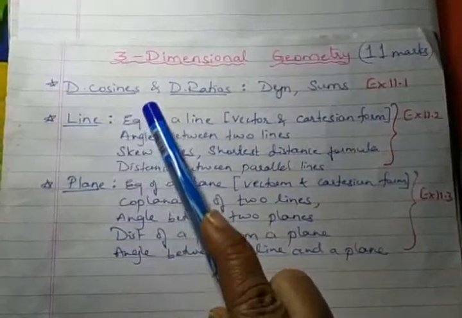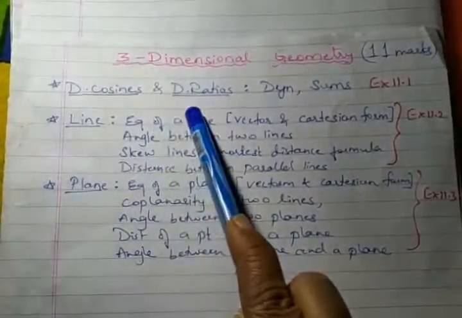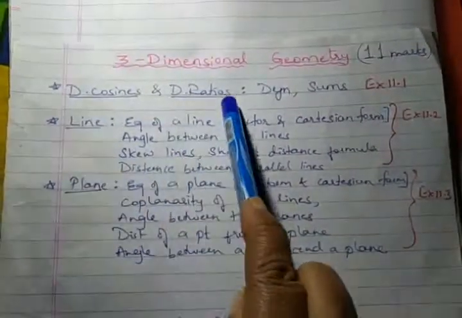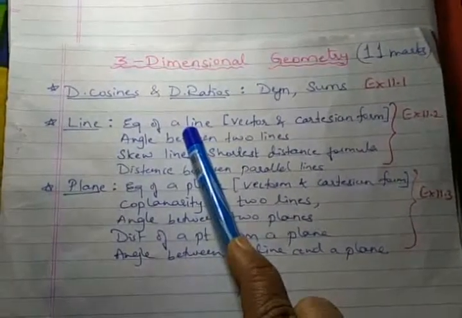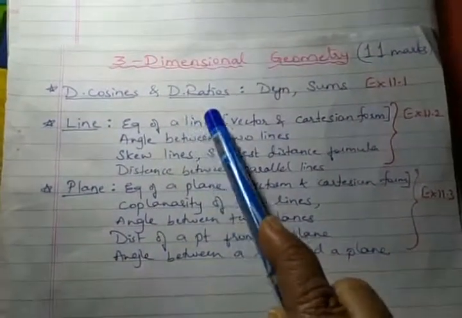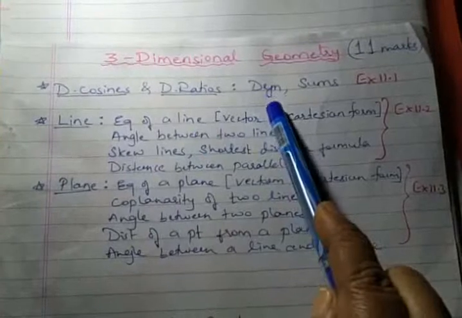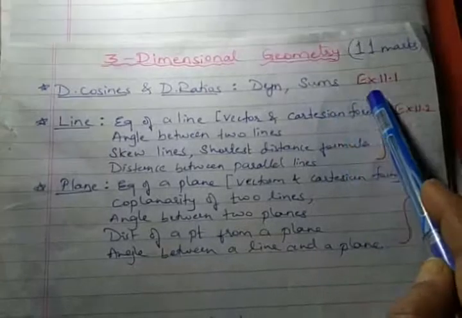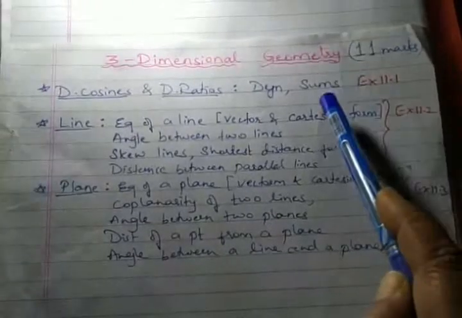I should say mainly 3 classifications I can give according to your NCERT syllabus. The first topic you'll be learning is direction cosines and direction ratios. People have already come across this topic in the vector chapter. So once again it's better you go to the vector chapter, watch those videos, and recollect what direction cosines and ratios mean, and how we solve them numerically. It's better to have a glance. The same thing will be repeated once again, and we go for sums also based on direction cosines and ratios, and based on this you find exercise 11.1, almost a repetition, but with a slight change here.